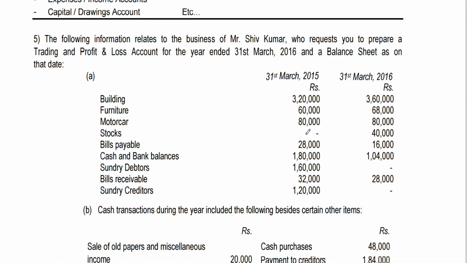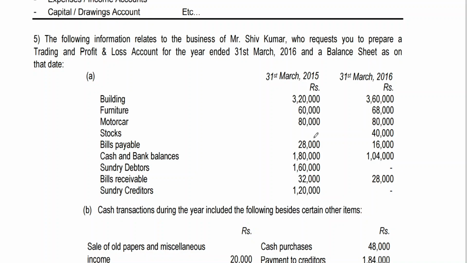I think generally we know that stock we get through the trading account. Whenever the information on trading stock is missing, by this time I think it's very clear, unless they give you the data in some other way to find out the stock. But generally, so far whatever we have seen is based on the percentage of profit. We can ascertain it through the trading account. Percentage of profit will be given, based on that we can get sales, and since closing stock is already there, we can get purchases. I think definitely we can do it.